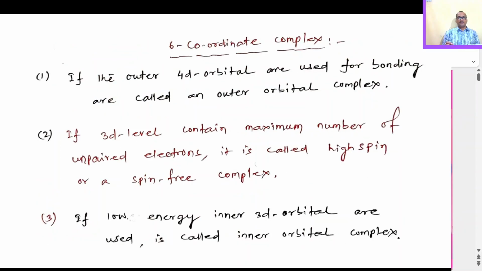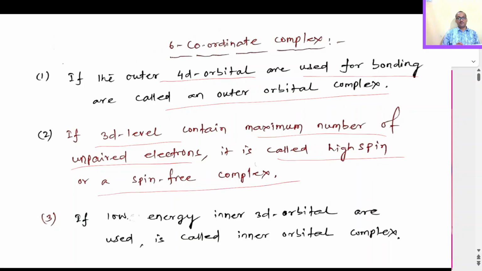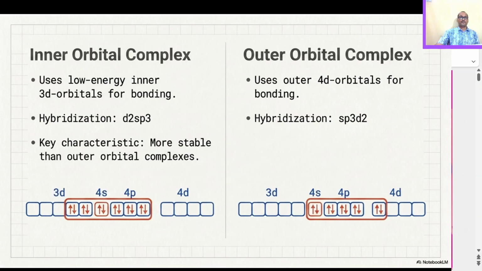For 6 coordinate complexes, mostly we will be talking about octahedral complexes. If the outer 4d orbitals are used for bonding, then that is called an outer orbital complex. If the 3d level contains the maximum number of unpaired electrons, it is called a high spin or spin free complex. And if the low energy inner 3d orbitals are used, then it is called an inner orbital complex. We have already discussed what inner orbital and outer orbital complexes are. Mostly, if we are using 3d orbitals, this is inner orbital. If we are using outer 4d orbitals, then that is called an outer orbital complex.